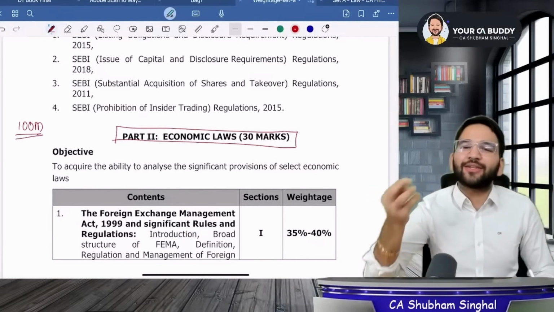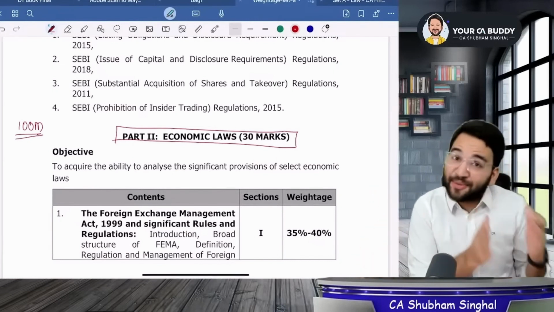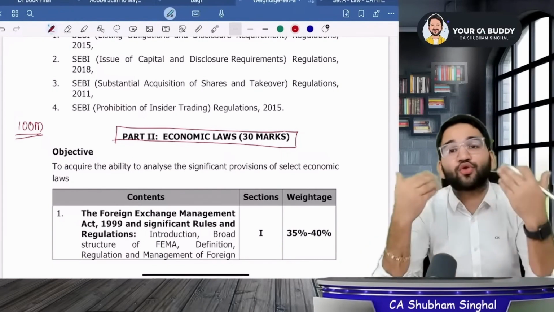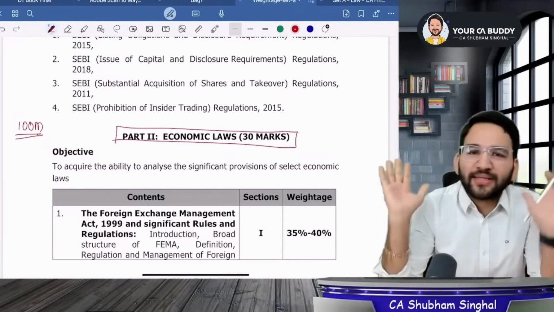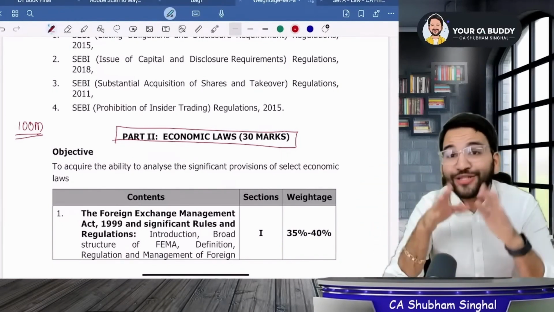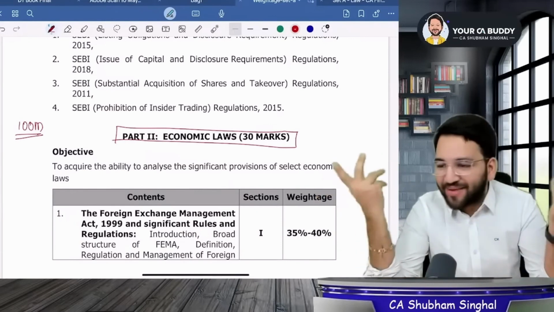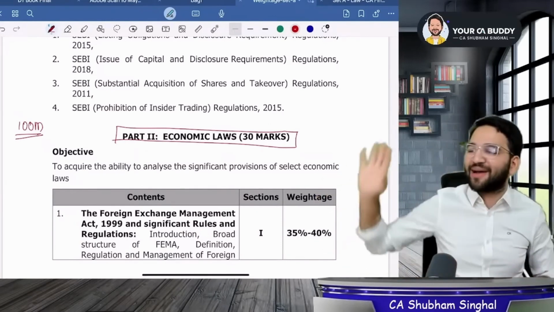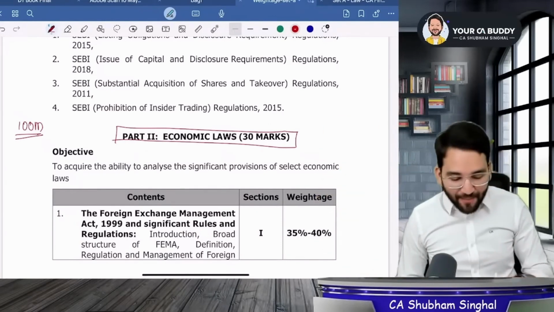My assumption is that the exam will be of 100 marks only. Like in the descriptive exam, they make the paper of 116 marks in place of 100 marks, so you could write whatever you want from both options. Those types of questions won't be found here, I don't think so. But you people have to understand that our exam is of 100 marks.